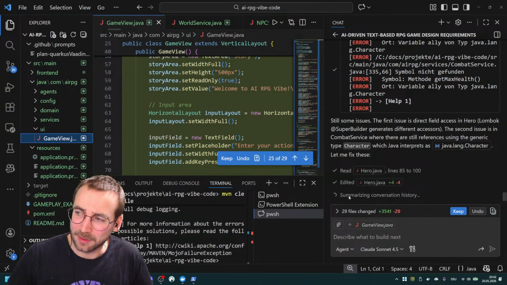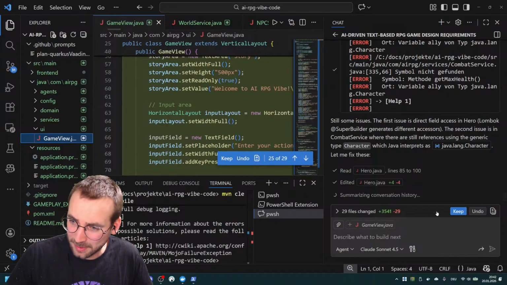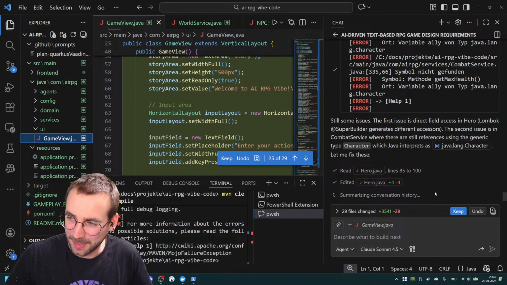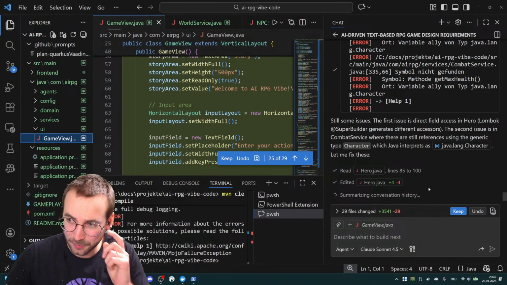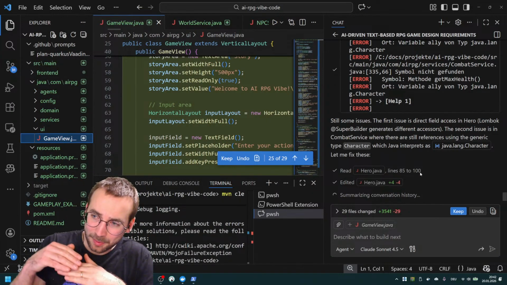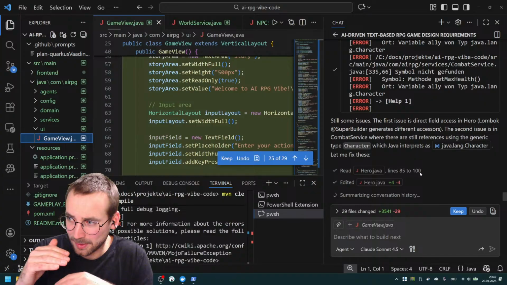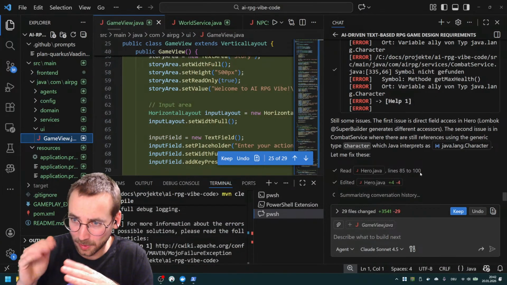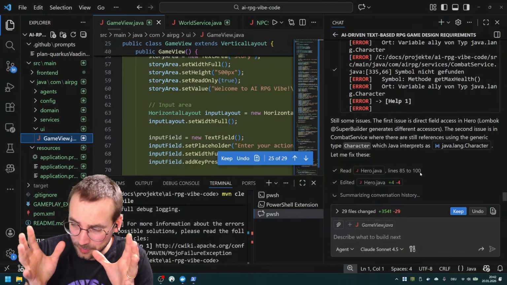What really takes a lot of time is this summarization of conversation history. So this takes a lot of time, but I guess it's useful. I understand that at some point the context window is not big enough to hold all the text in the context right now.